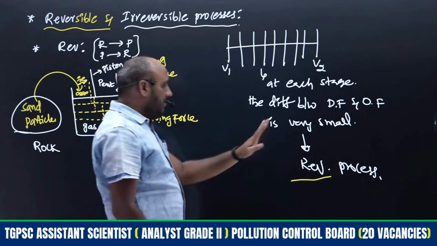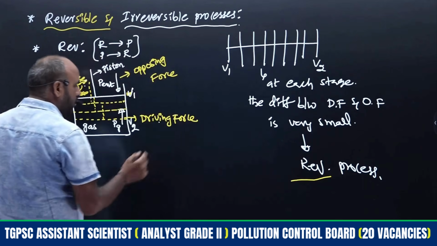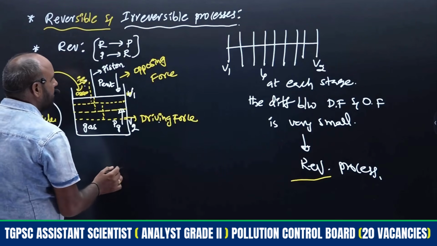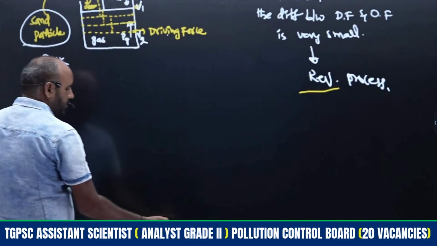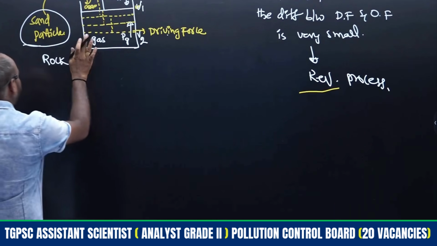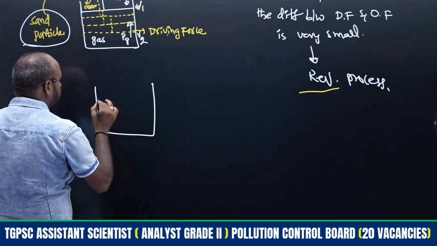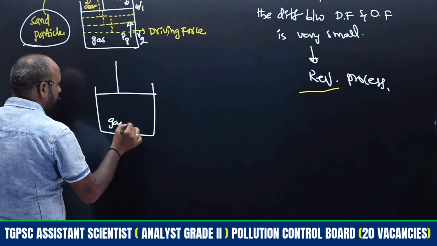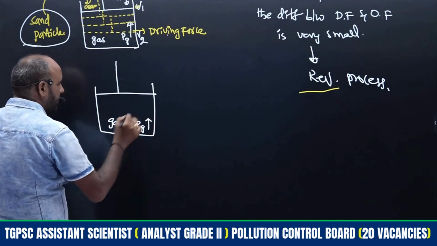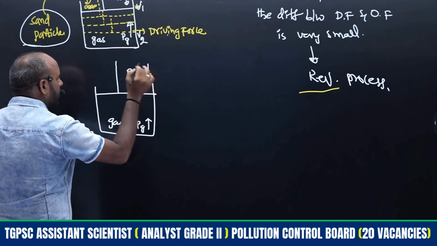In an irreversible process, we get only two states. What is meant by an irreversible process, we will see. Instead of sand particles we are using rocks. The same system we are going to consider. The gas is here; the pressure of the gas acts in the upward direction, and the external pressure acts in the downward direction.